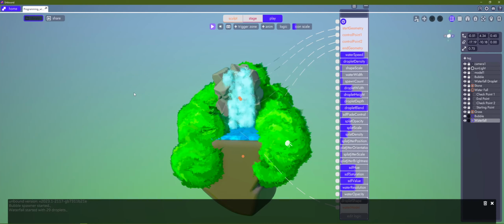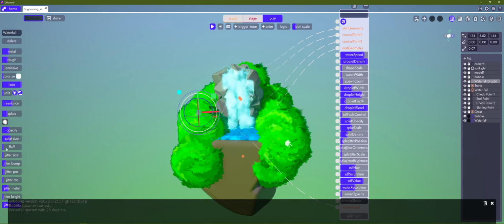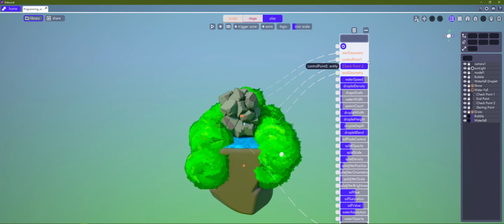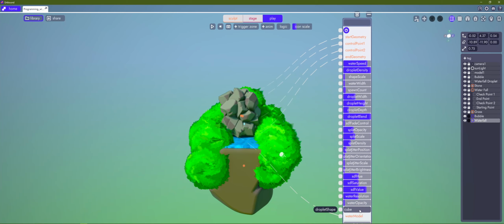And this time I used splats. I mean, if you want to use a splat, best to play it here. I kind of fade the model and then I played with the splats here, but the major features for splats are also available here. You can change the basic shapes as well, right?